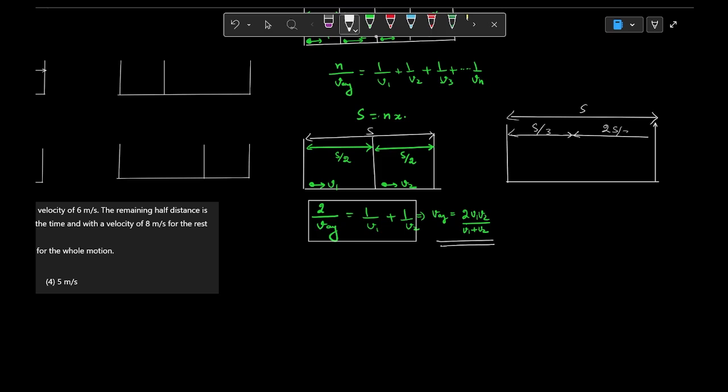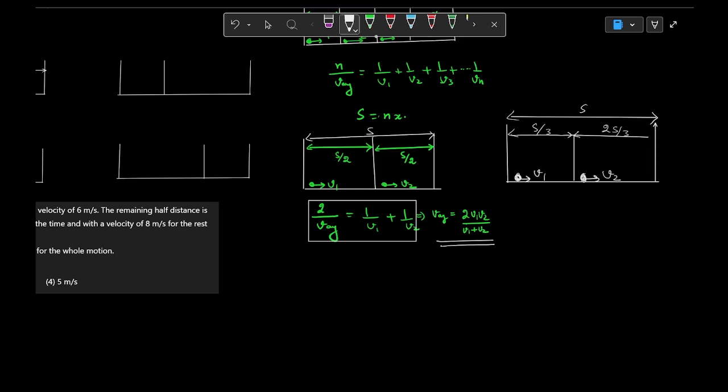The question may be given like this: the particle is moving, suppose, 90 kilometers, and the first one third, that is 30 kilometers, it is moving with some v1 speed. First one third it is moving with v1 speed, and the next two thirds, or the left portion, it is moving with v2 speed, because only two thirds will be left if we subtract one third of a distance from the distance.